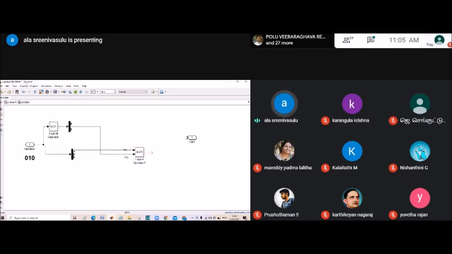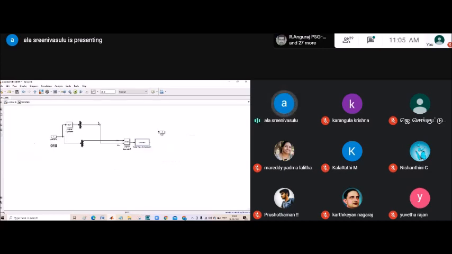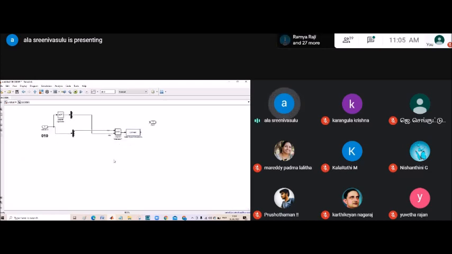Then here we need to connect a data type conversion. This data type conversion will not allow integer values, actually. Then the second step: HA, HB bar.